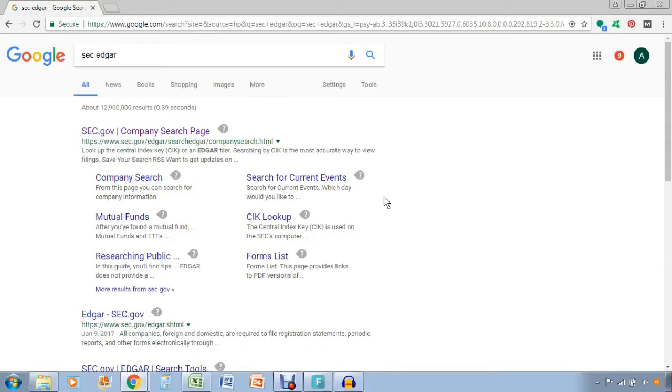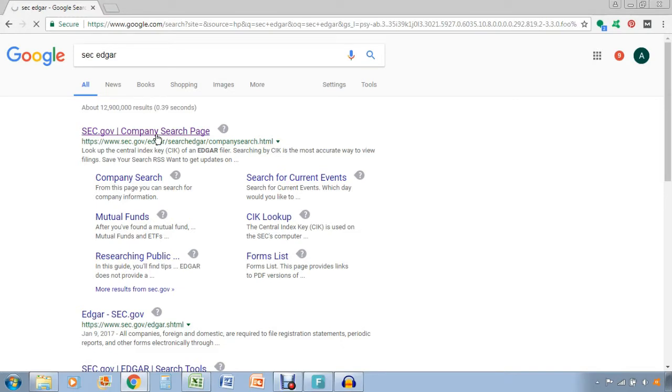Alright guys, I'm gonna show you how to navigate through the SEC Edgar database. It's basically a database where companies file all of their public filings with the Securities and Exchange Commission, or the SEC. So what you want to do is just search SEC Edgar into Google, and it will be the first one that pops up.